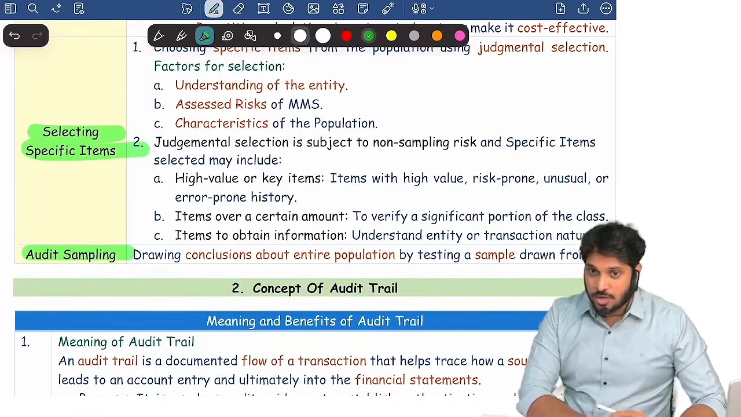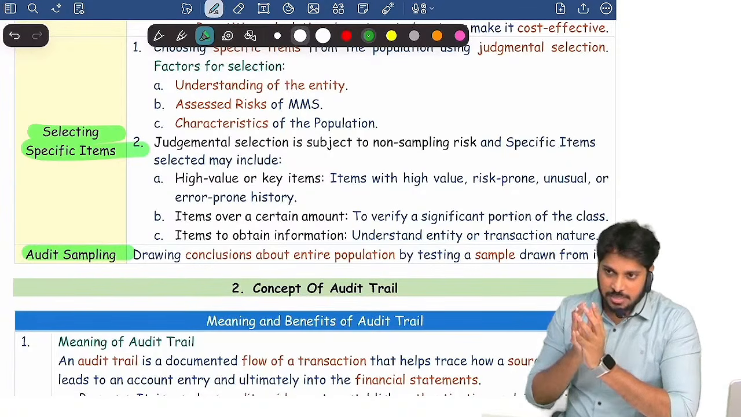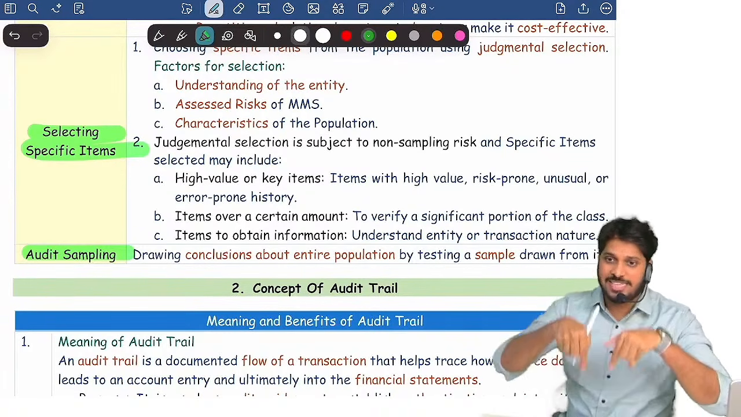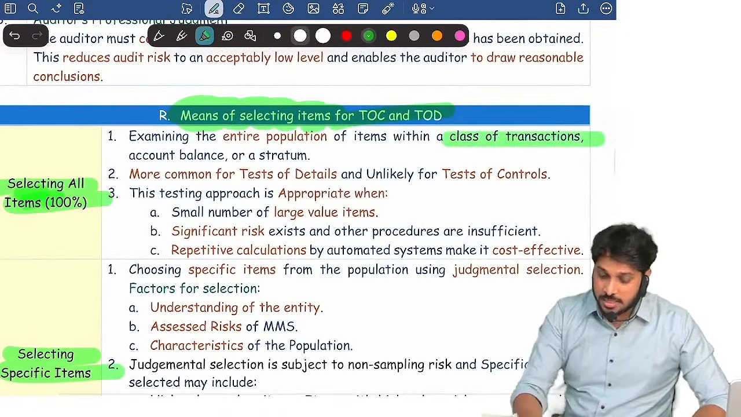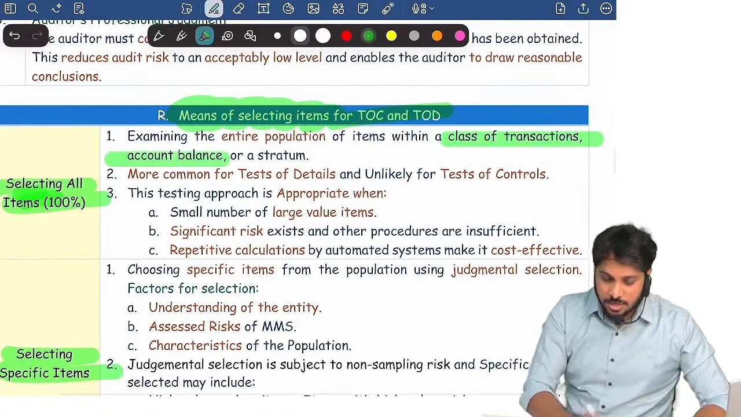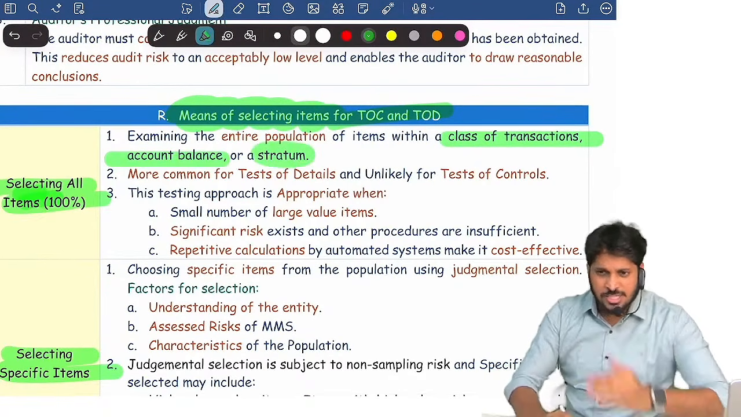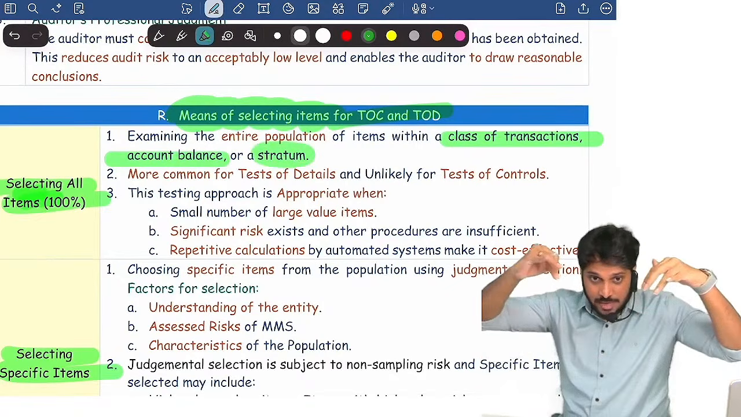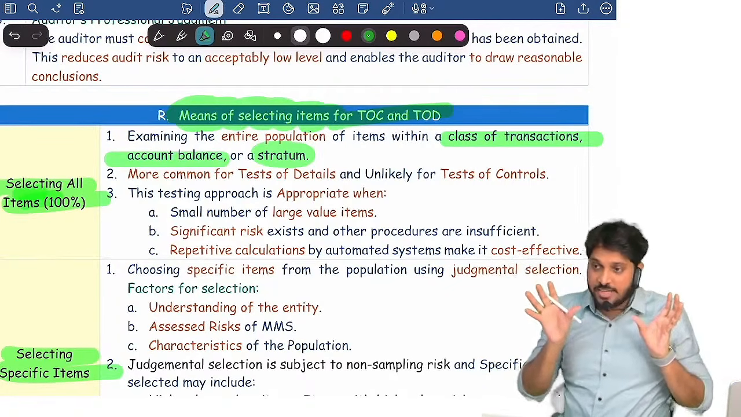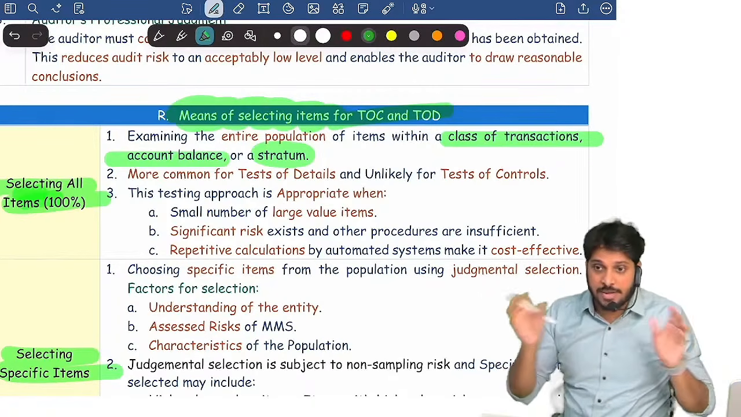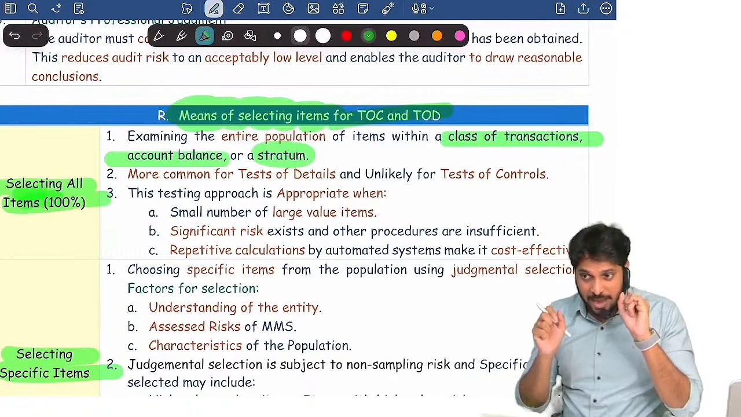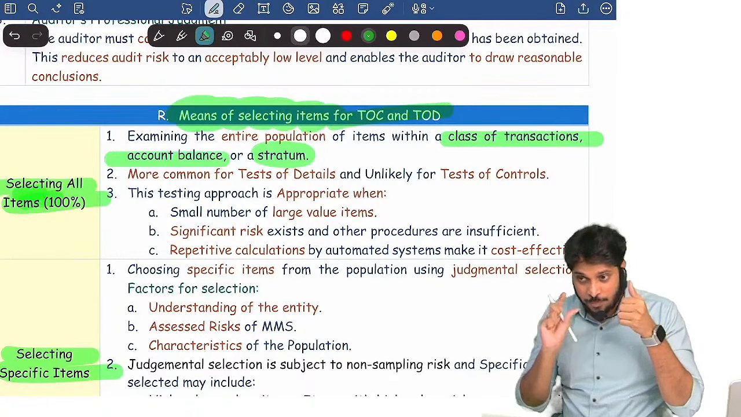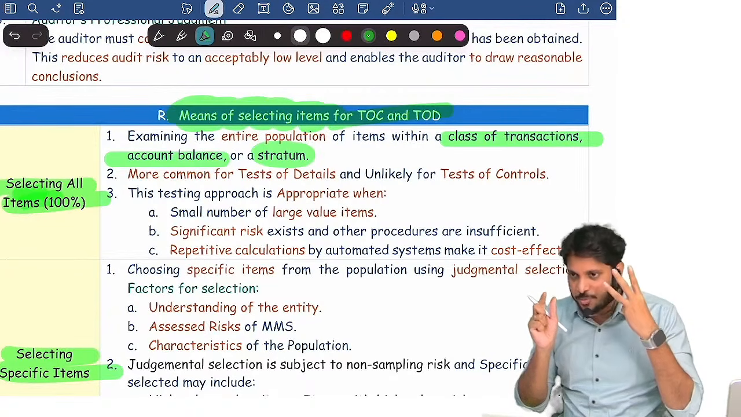So audit sampling means what? Drawing a sample from a population on a random basis and forming a conclusion on the population based on the sample result. What is selecting 100% of items? Either you select 100% of a class of transactions, 100% of an account balance, or 100% of a stratum. Stratum means what? You might have heard in stratified sampling, the entire population is divided into subparts. For example, all the expenses of a bank are broadly divided into three types: operating expenses, provisions and contingencies, and interest expense.